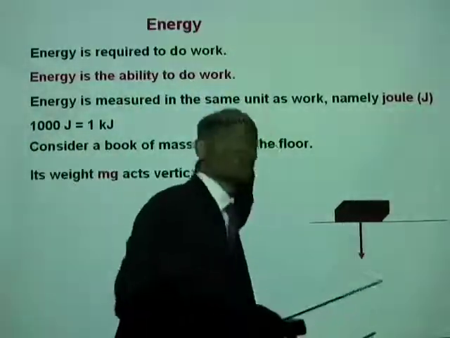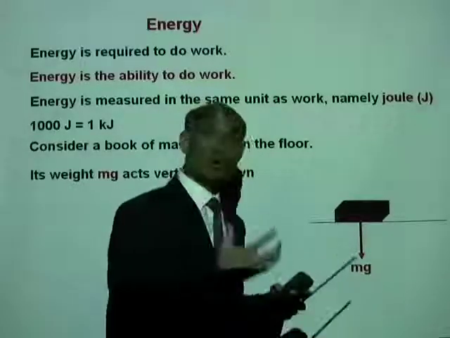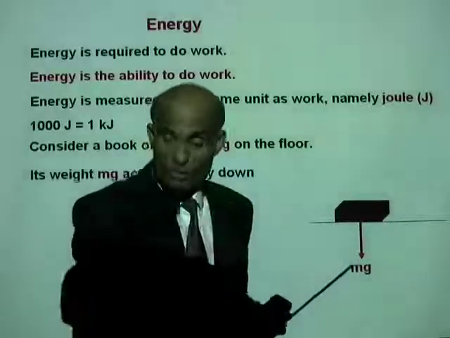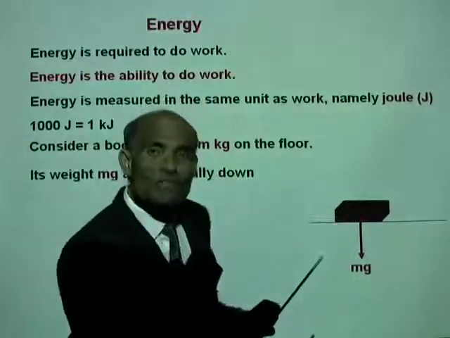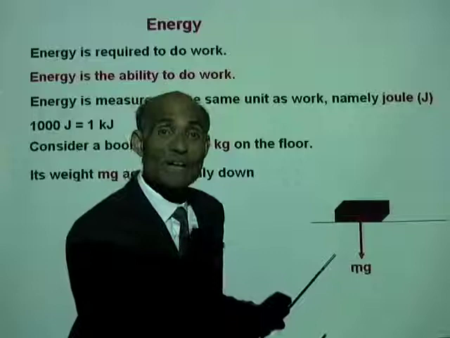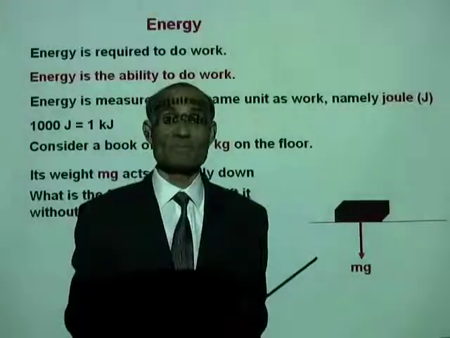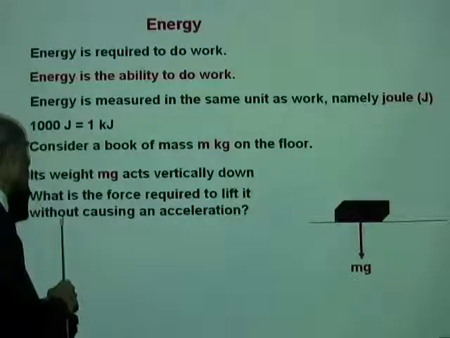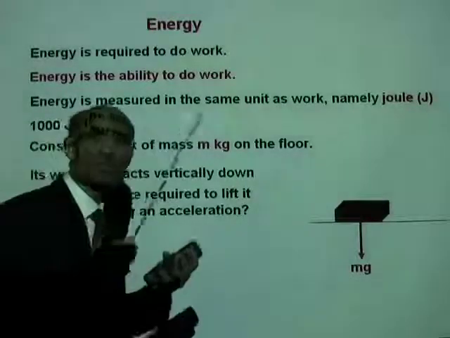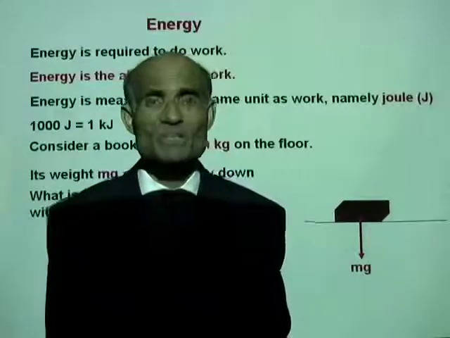It is acting vertically down. So when the book is on the floor or on the table, the earth is pulling it with a force of mg Newton.